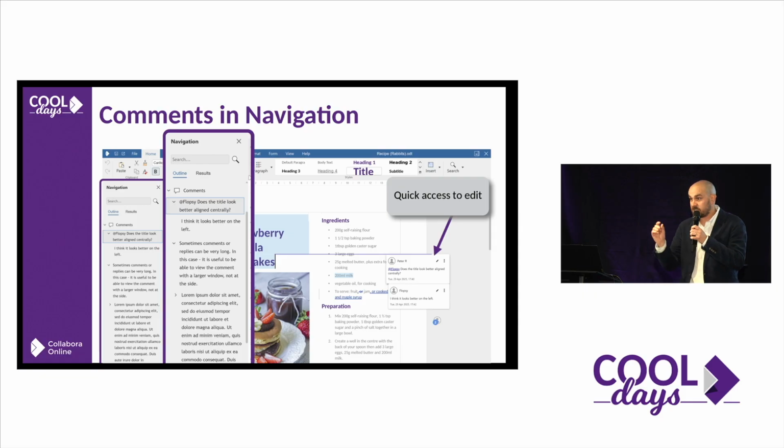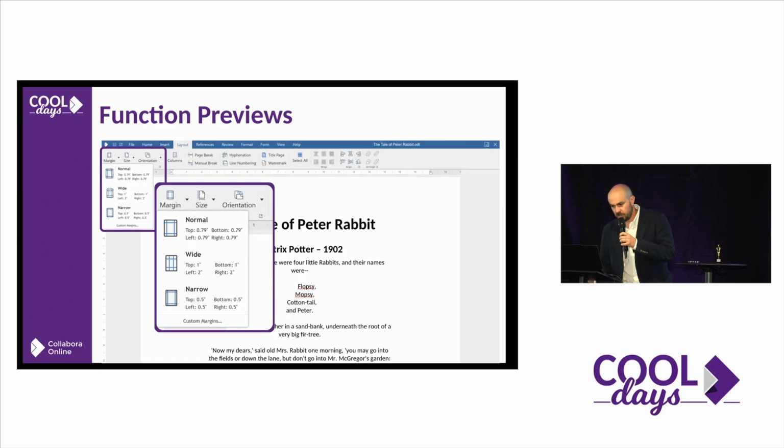So we have this pencil here. Again, something that looks basic, something that looks easy, but it's something that we didn't have. And right now we have it. With this pencil, you click, you edit the comment really quickly. So that's great, again.